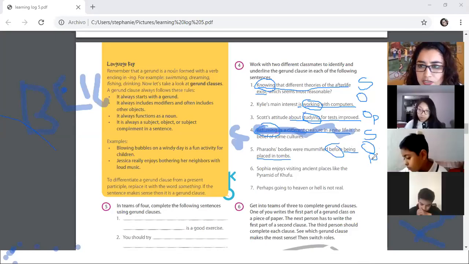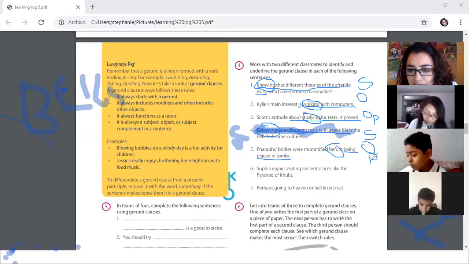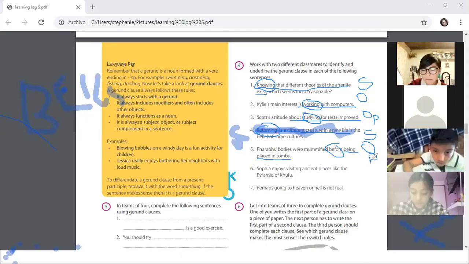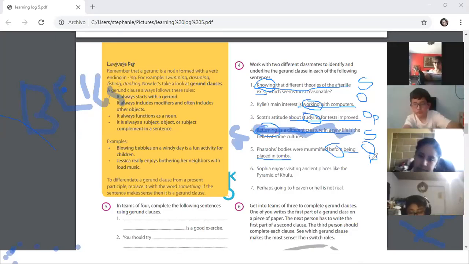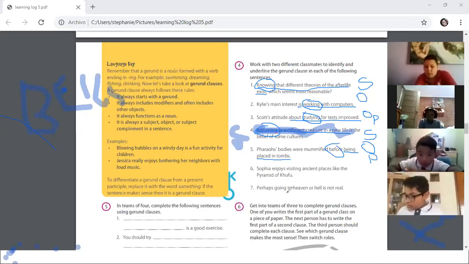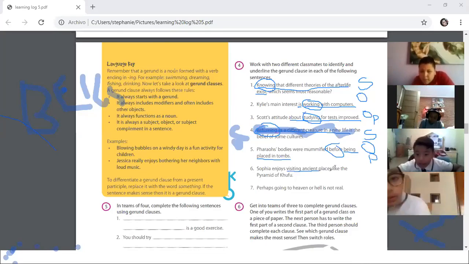Sophia enjoys visiting ancient places. What do you think is the gerund clause? Visiting ancient places. This is visiting, and as someone says, it is an object because we have the verb enjoys before the gerund.